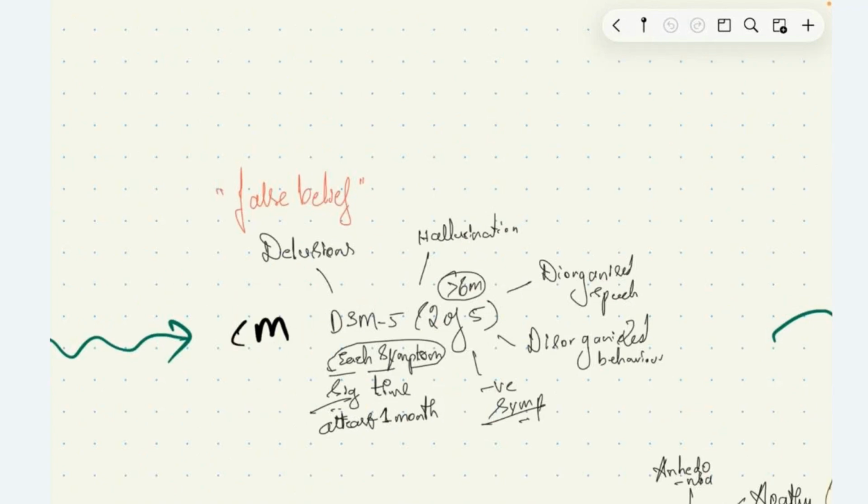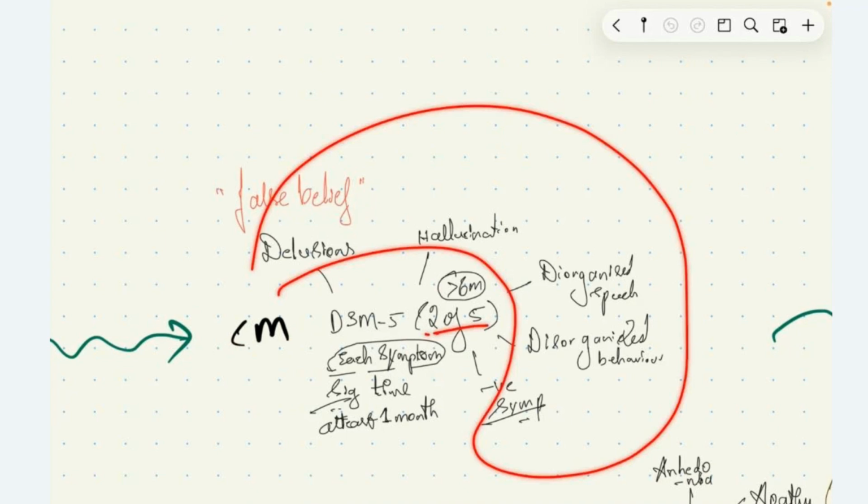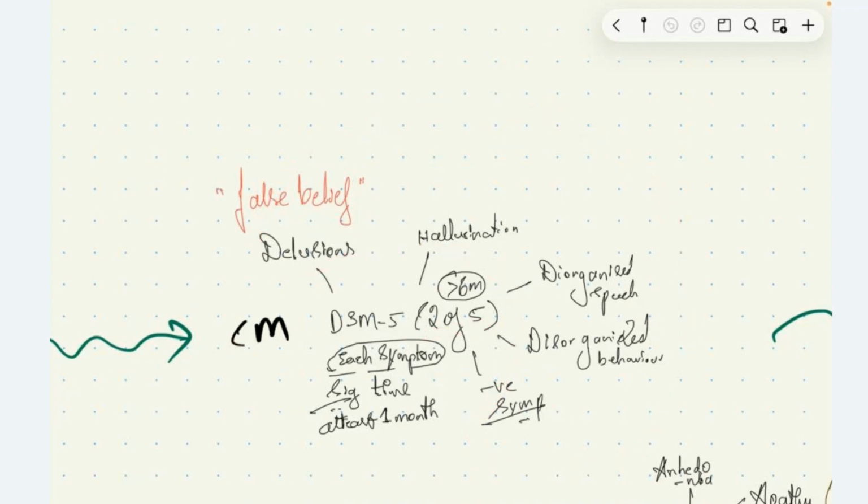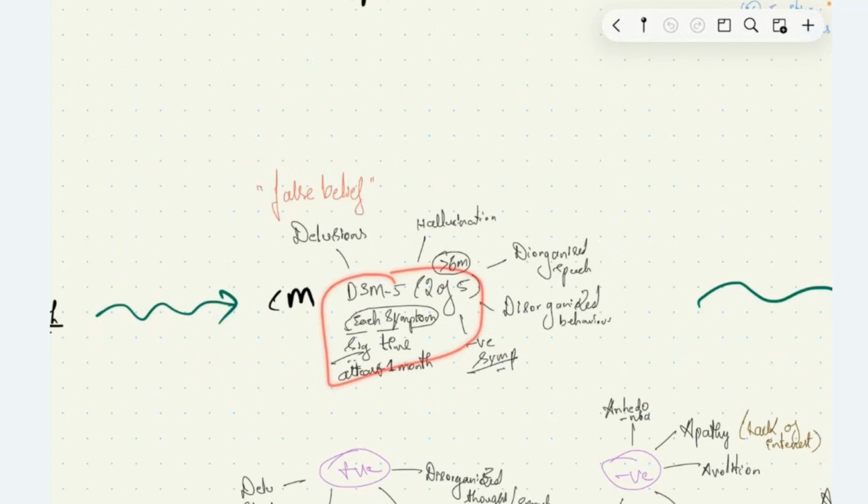According to DSM-5, 2 out of 5 of these symptoms should be present for more than 6 months, with each symptom present for a significant time for at least 1 month. So DSM-5 says that 2 out of 5 symptoms like delusion, hallucination, disorganized speech, disorganized behavior, and negative symptoms should be present for more than 6 months, and each symptom should be present for a significant time for at least 1 month. This is the DSM-5 definition of schizophrenia.